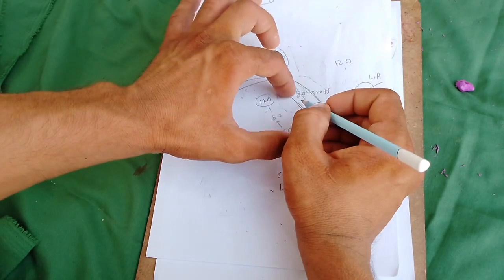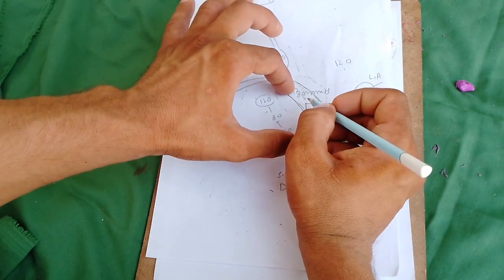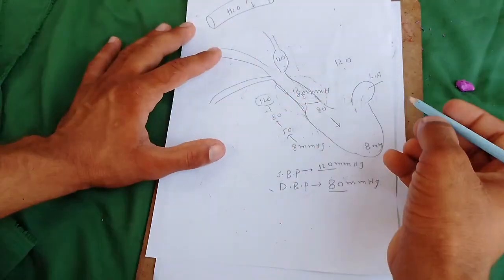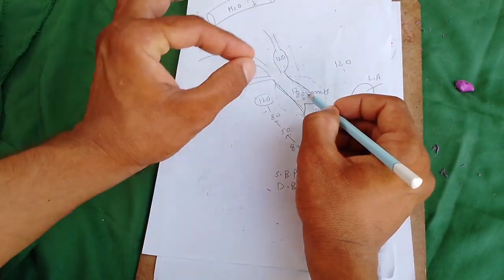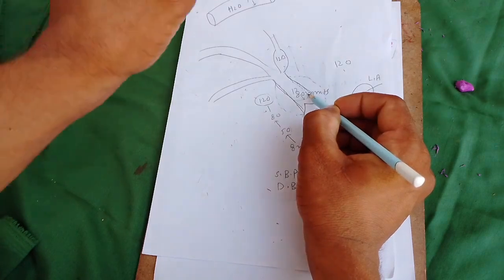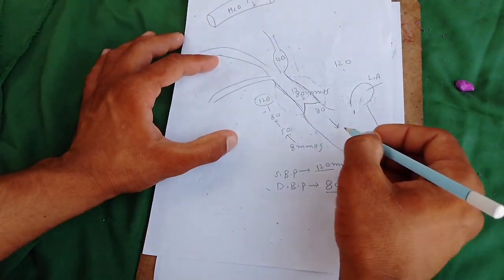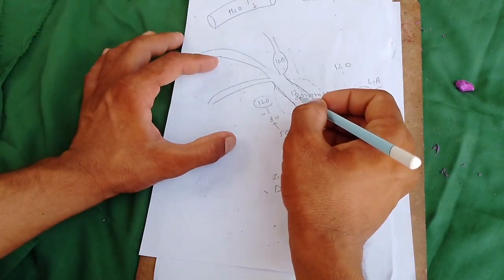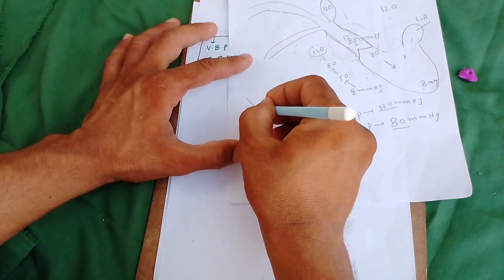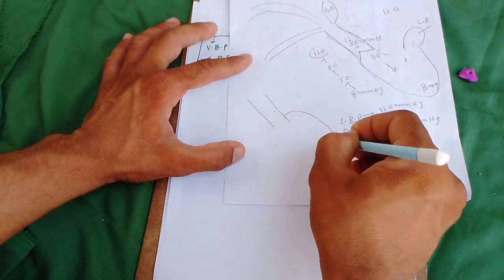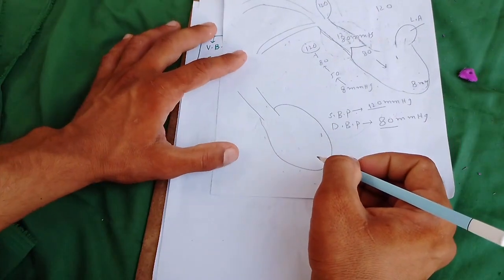Some amount of blood is retained here when the ventricle is relaxed, and this blood applies pressure. This is the normal aorta, this is the relaxed ventricle.